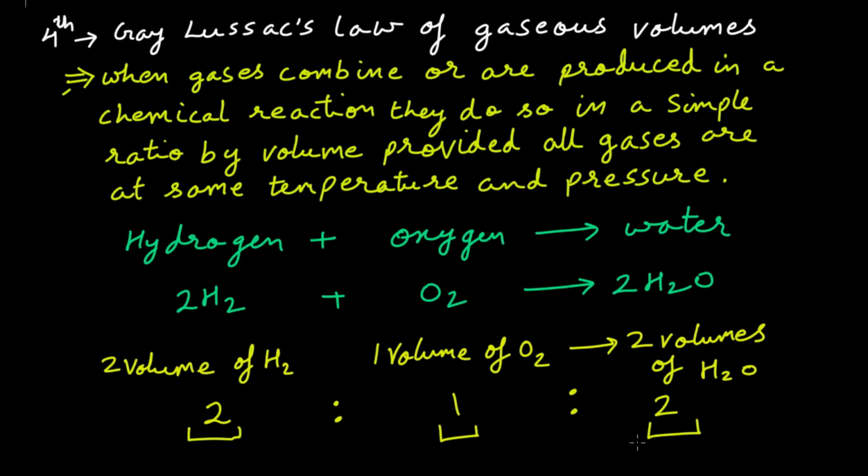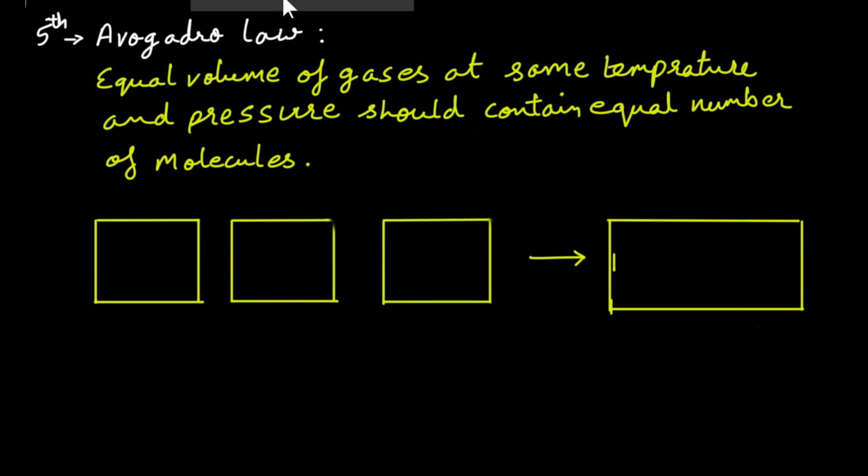Now let's go for the 5th law of gases, chemical combinations. 5th one is Avogadro law. It states that equal volume of gases at same temperature and pressure should contain equal number of molecules.